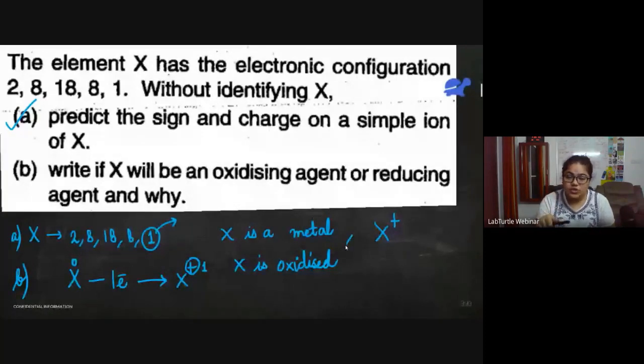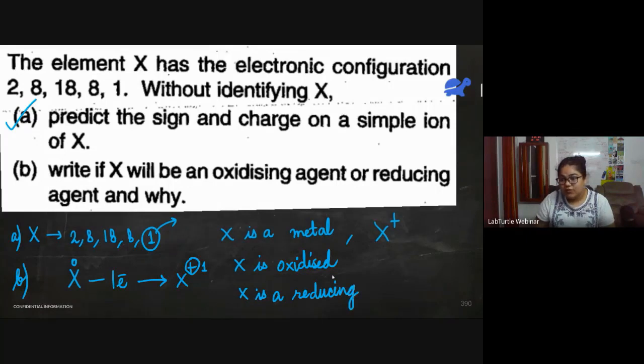Now, we also know from redox reactions that an element which gets oxidized is actually the reducing agent. Do you remember that? An element which gets oxidized is a good reducing agent. Therefore, X is a reducing agent.